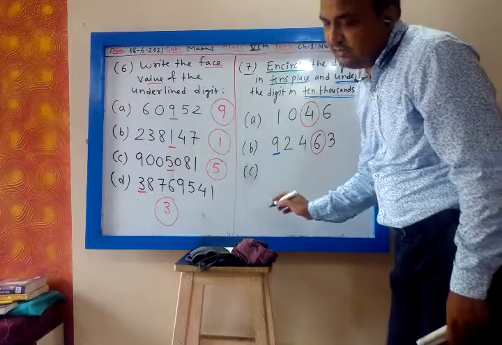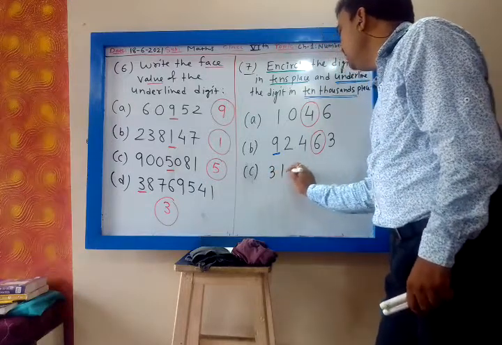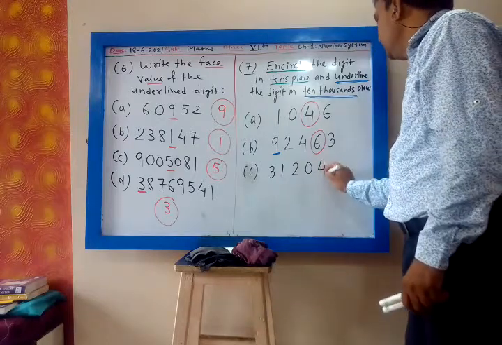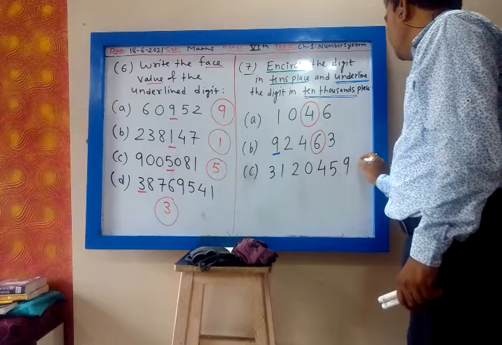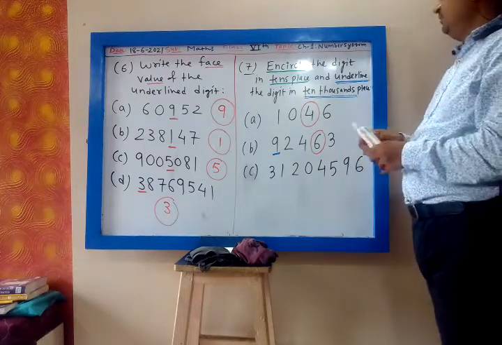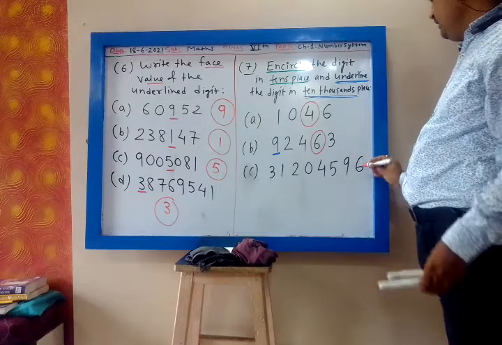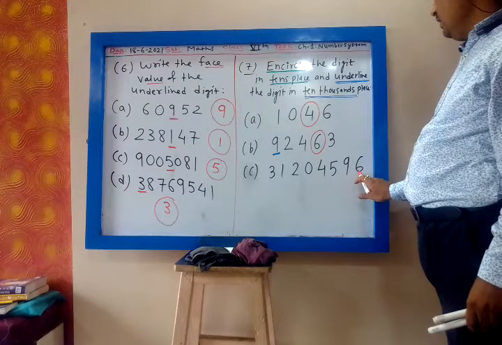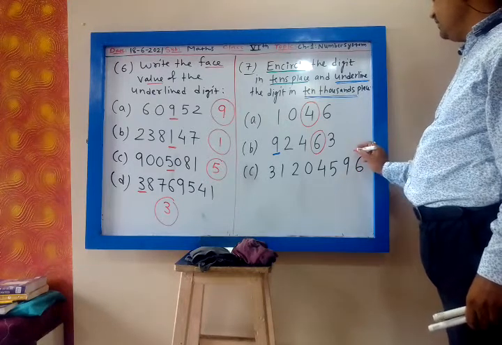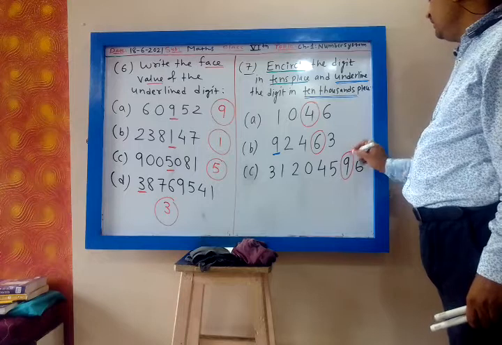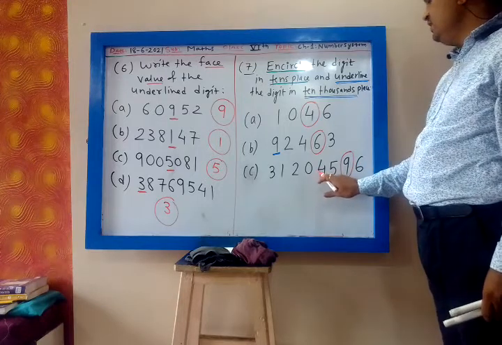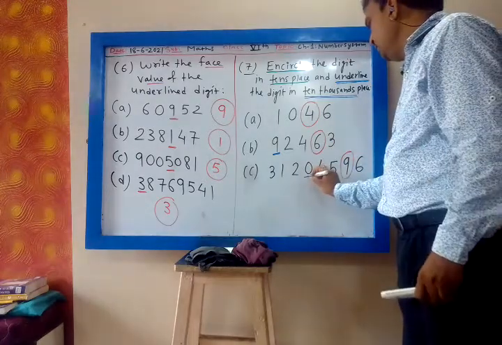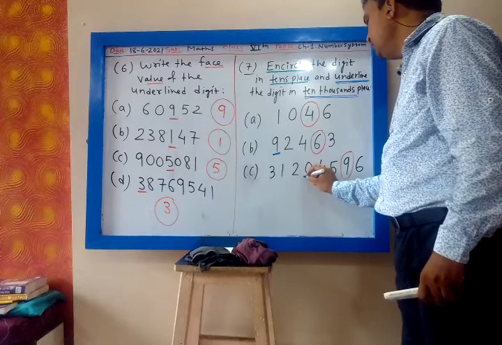Then next it is 3120 4596. Let us see. This is my tens, so tens you have to encircle. Then 100, 1,000, 10,000. This is my 10,000. 10,000 you have to underline, so you have to underline 0. Yes, very good. The 10,000 place it is 0.